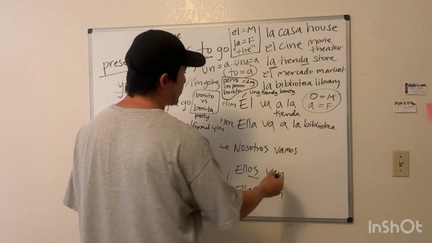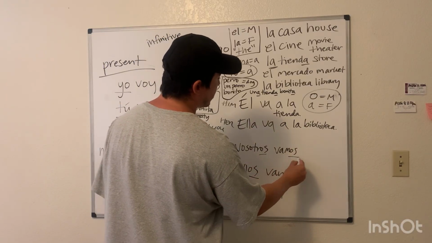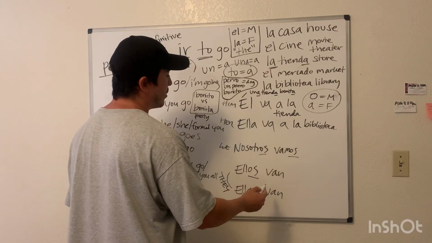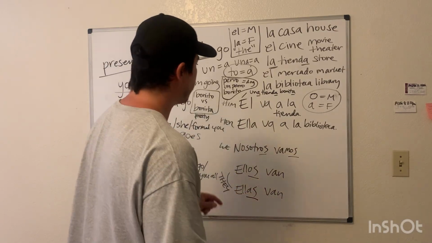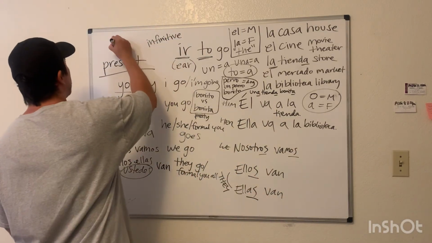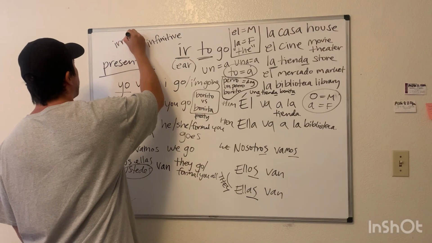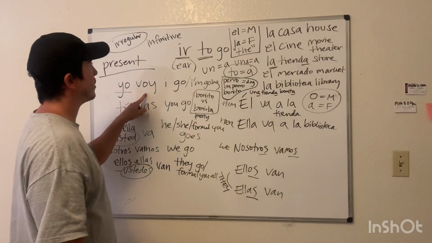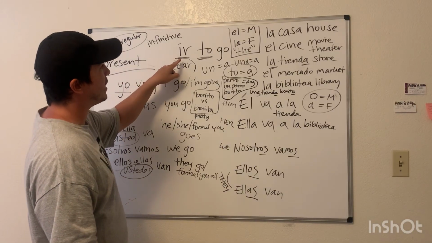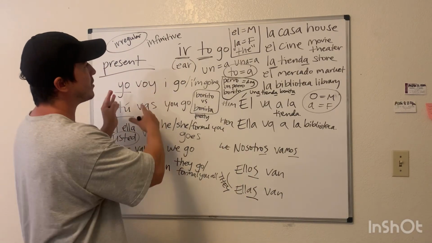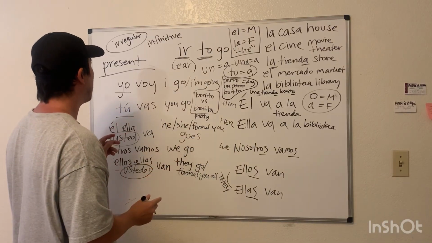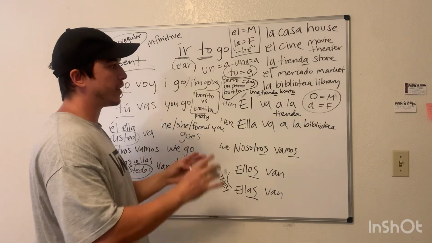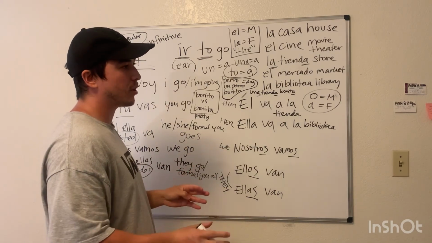Nosotros vamos. The os will always match. Nosotros vamos. And by the way, this is an irregular verb. So you have voy with a V, even though ir starts with an I. It seems very random. But usually it's completely charted according to how the verb looks.